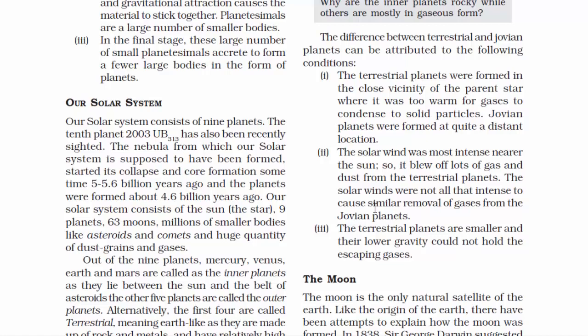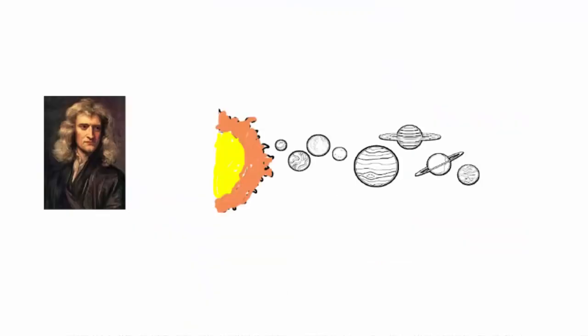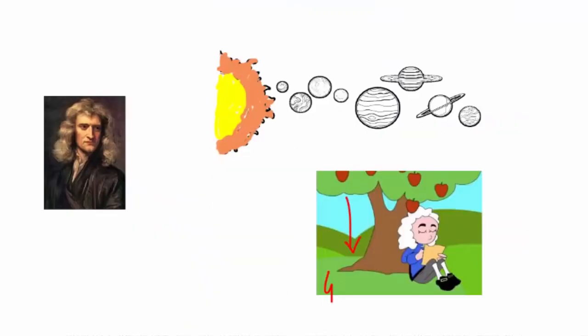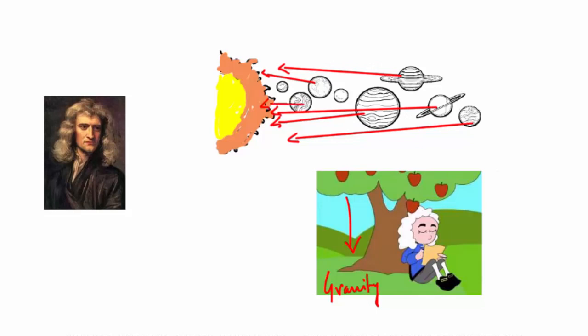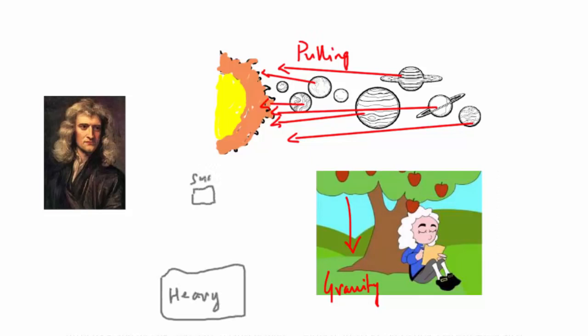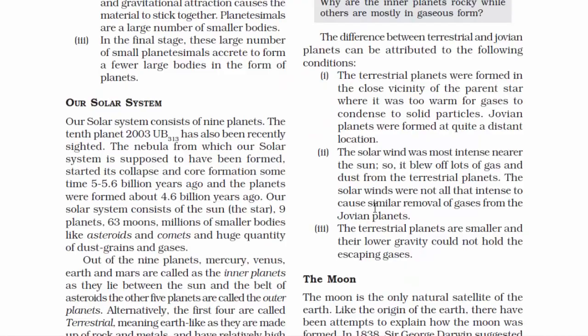So the theory goes like this. Newton realized that the reason the planets orbit around the Sun is related to why objects fall to Earth when we drop them. The Sun's gravity pulls on the planets, just as Earth's gravity pulls down anything that is not held up by some other force and keeps you and me on the ground. So heavier objects produce a bigger gravitational pull than lighter ones. So as the heavyweight in our solar system, the Sun has the strongest gravitational pull.